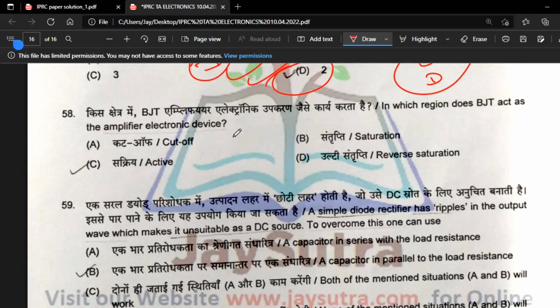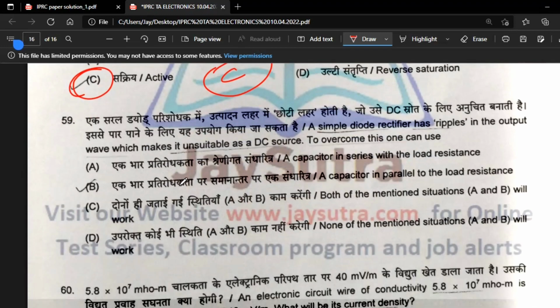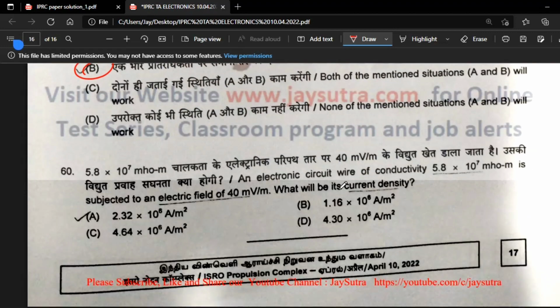Question 58: in which region does a BJT act as an amplifier? Definitely the active region only. So 58 is option C. A simple diode rectifier has a ripple in the output wave, which makes it unsuitable as a DC source. To overcome this, one can use a capacitor. To remove the ripple, just use the capacitance only. So option B.